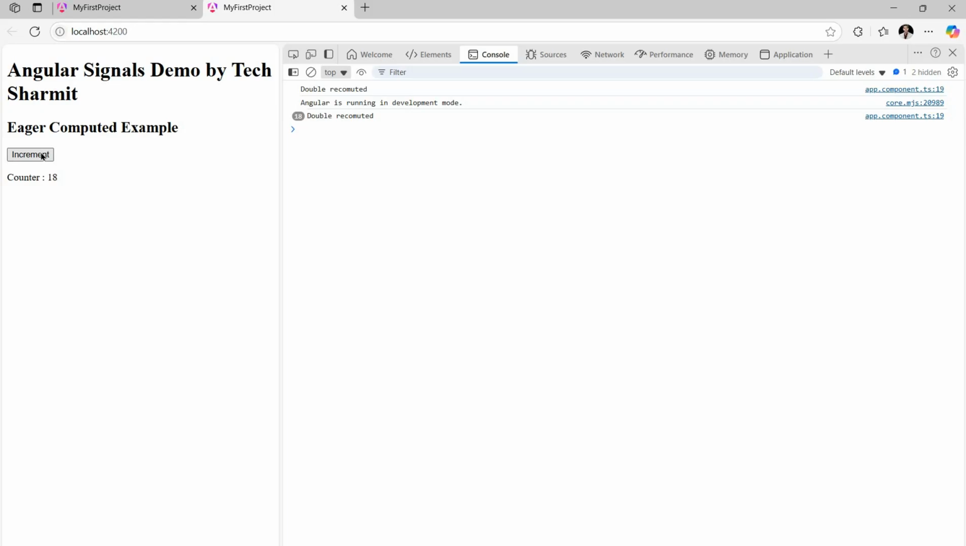But the default nature of computed is lazy, because it will be called only when it is needed. But here you can see it is computing eagerly. Clear? So yeah, that's all for today. I hope this particular session is clear to all of you, like how to use eager computing and lazy computing.